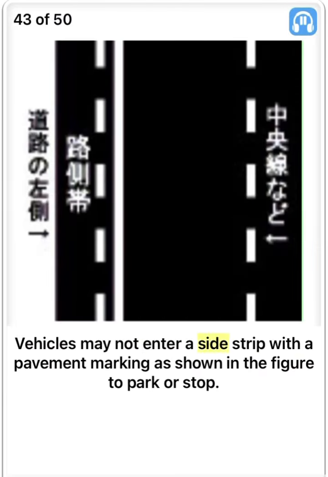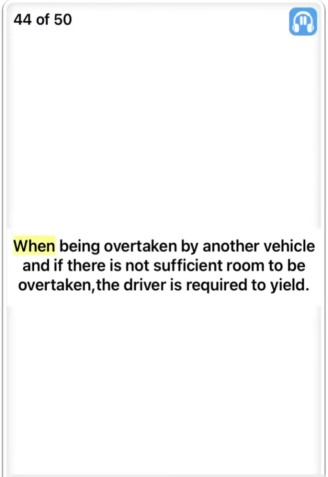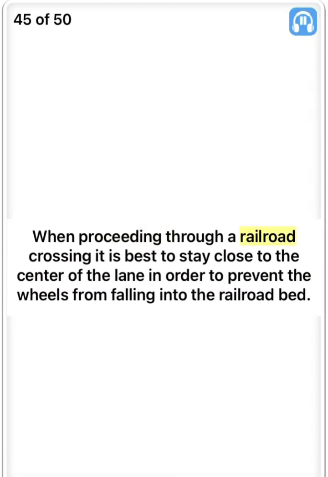Vehicles may not enter a side strip with a pavement marking as shown in the figure to park or stop. True. When being overtaken by another vehicle and if there is not sufficient room to be overtaken, the driver is required to yield. False. When proceeding through a railroad crossing, it is best to stay close to the center of the lane in order to prevent the wheels from falling into the railroad bed. True.